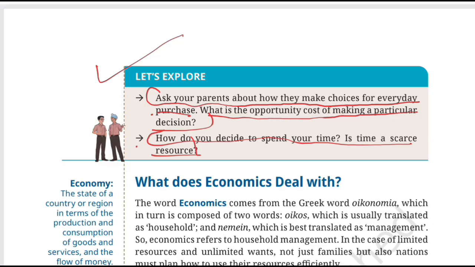So, class 9. Today, we started with something as simple as what should I do with my money? And we ended up understanding scarcity, alternative uses, choices, trade offs, opportunity cost, and even the production possibility curve. And that's what makes economics so interesting. It takes an ordinary decision and helps us understand the thinking behind it. But now we have answered an important question. Why do we have to make choices?